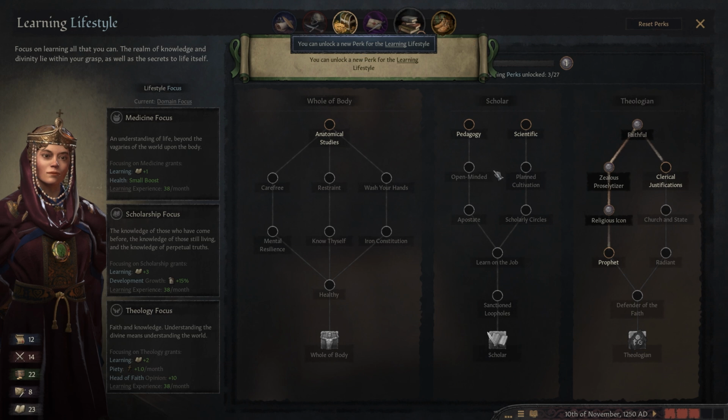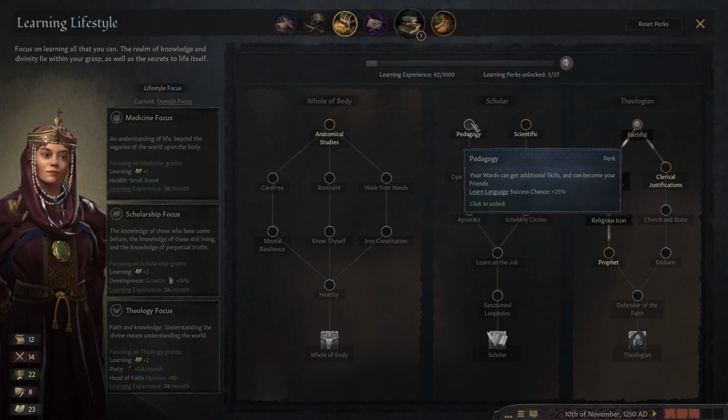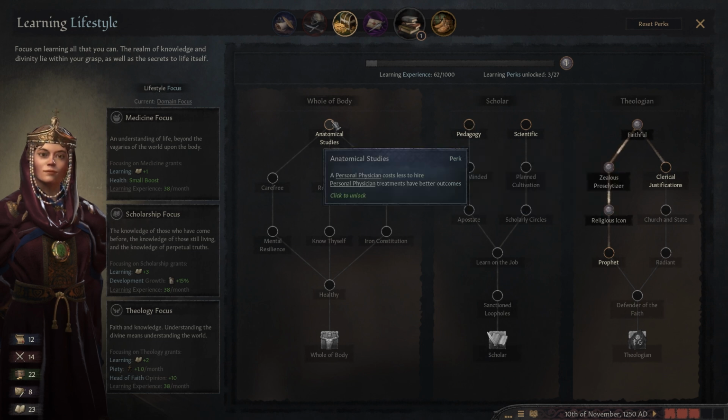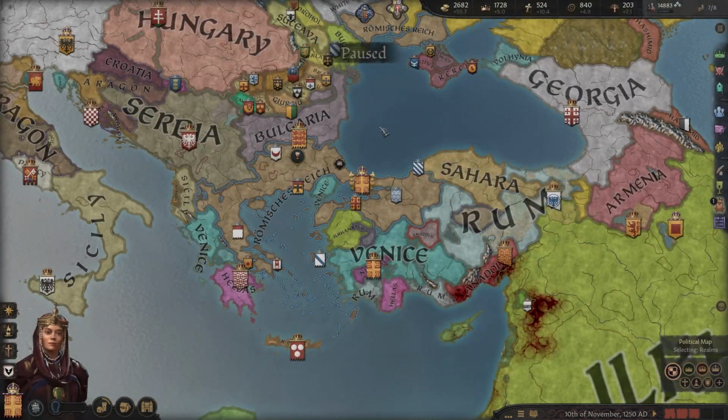I see. That's where we got it from. Scientific, pedagogy. Your wards can get additional skills and become your friend. Okay. Anatomical studies. I feel like clerical justifications maybe goes the most pertinent one towards our character here.